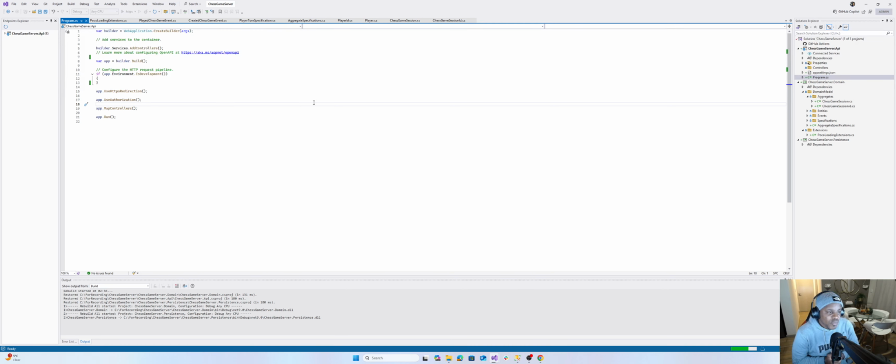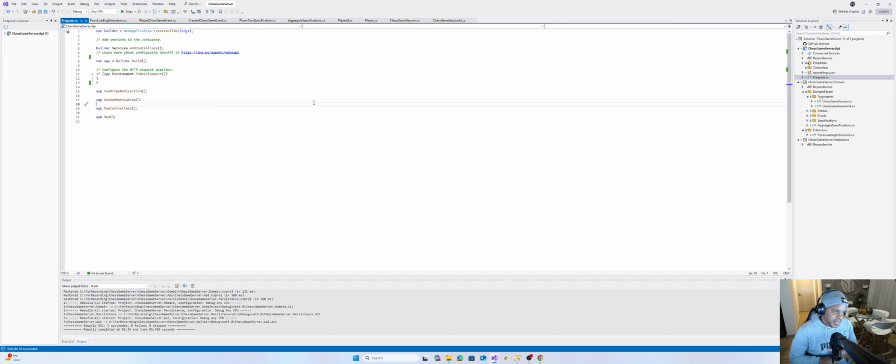Cool. So for now, we've managed to build an aggregate, which is a chess game session that houses 2 players, and each player must be able to take a turn. And there's a rule that says if it's player 2's turn, player 1 cannot make a turn. We just did that.